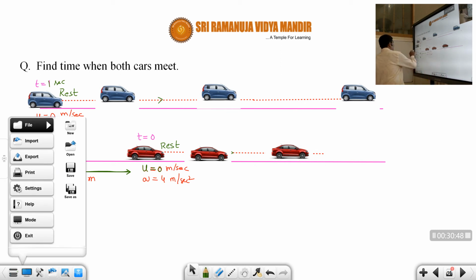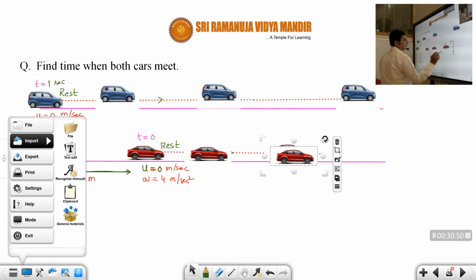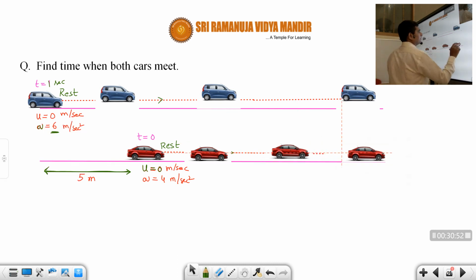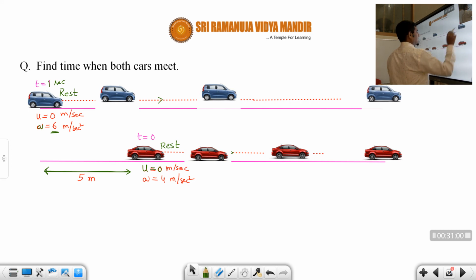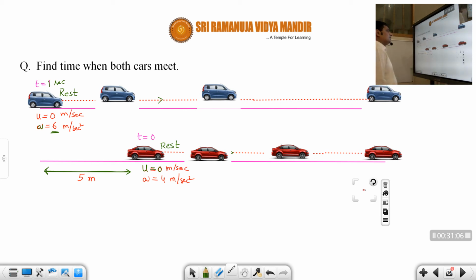So after some time, both of them will be meeting at one point, students. Maybe like this. Actually this car will be somewhere here, and this car also will be somewhere around here. Okay students, so that means now both cars are at the same point.